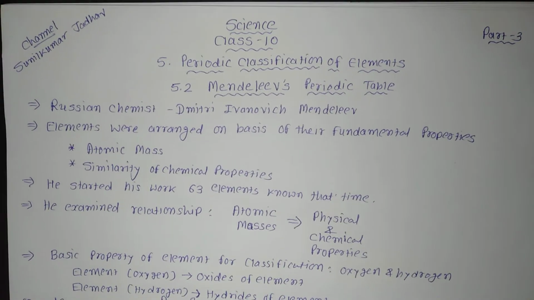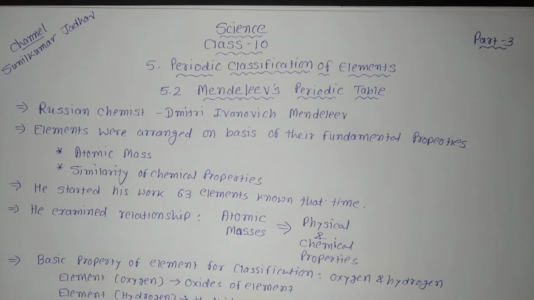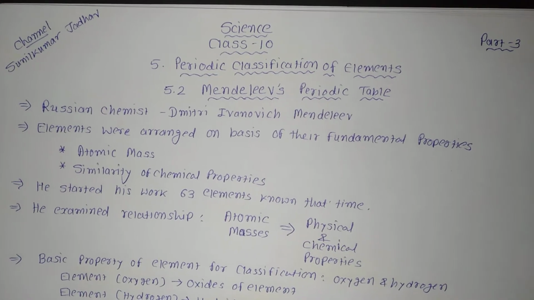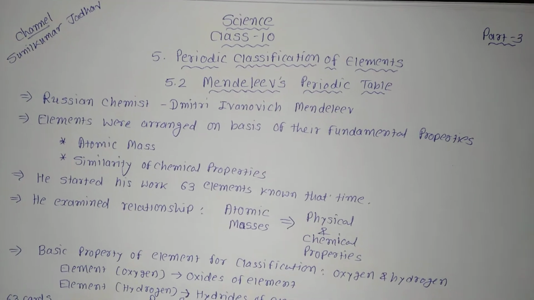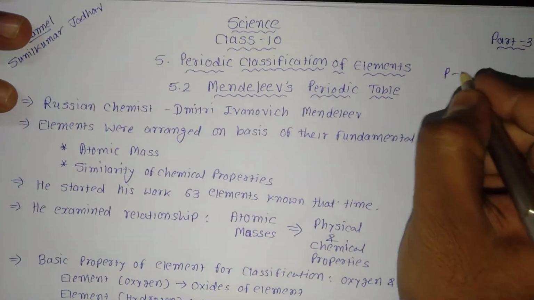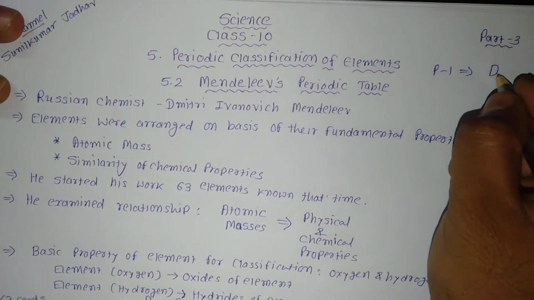Here in this video we are going to see Mendeleev's periodic table. This is part 3 of periodic classification of elements, in which in parts 1 and 2 we have discussed the earlier attempts to make the periodic table. In part 1, we learned about Dobereiner's triads.